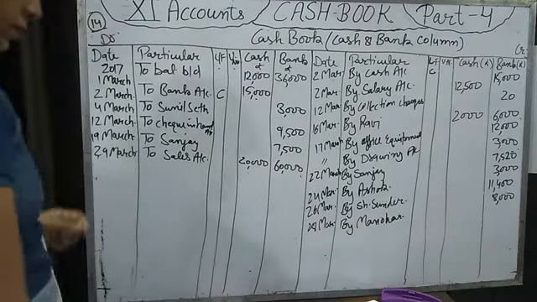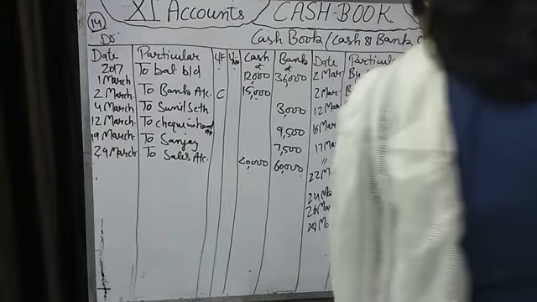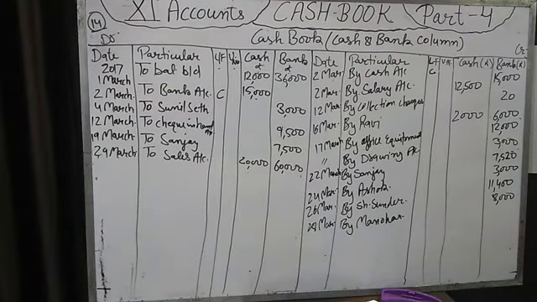Okay. Now next transaction on 30th March, bank collects interest on security. Bank does so many works for us. For their charges, bank takes charges from us also. So one work of the bank is that bank collects interest on our investments. We have purchased an investment and bank collects interest on that investment and deposits it in our bank account. Okay. So now our bank balance is increasing.